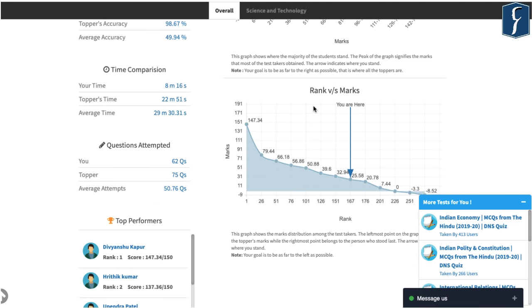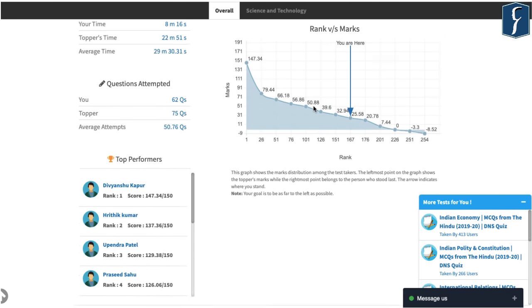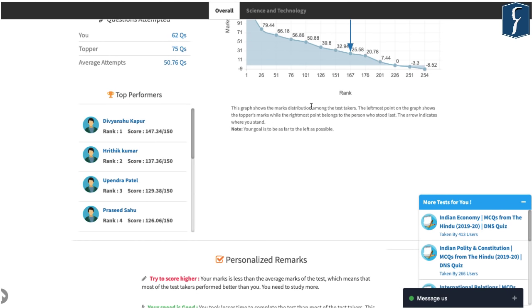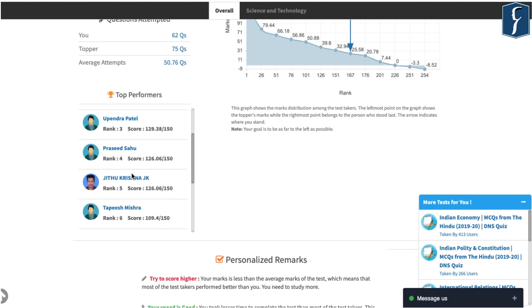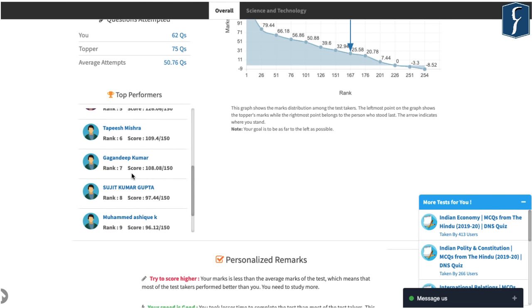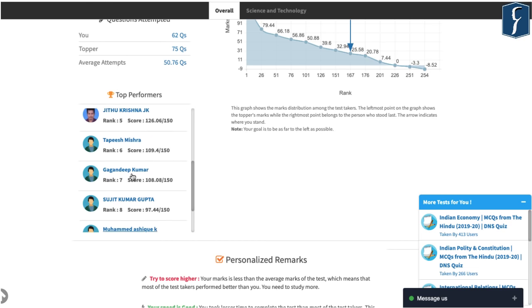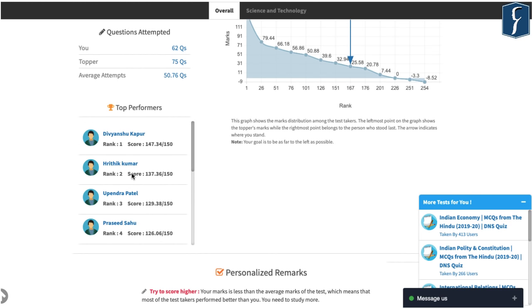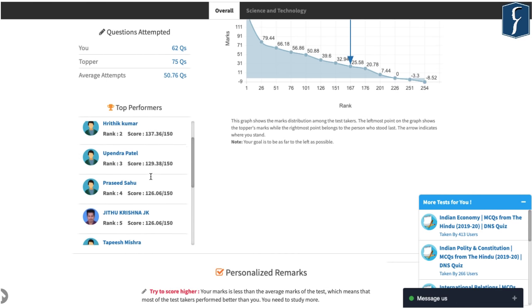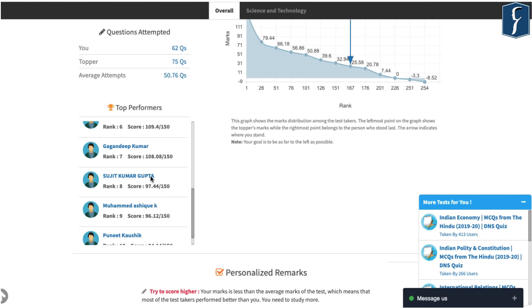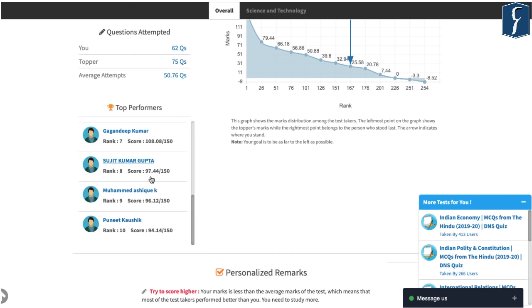Similarly, rank versus marks is also depicted here. Now here it is important to understand that we are trying to compete against the best, and that is why the top performers of any test are very important, and hence we can see how top performers have performed in terms of their score. So someone like Divyanshu Kapoor has scored 147 marks, Hrithik has scored 137 marks, and so on, and we can see their rank as well. It should be your goal that very soon your name should also figure in the top performers.